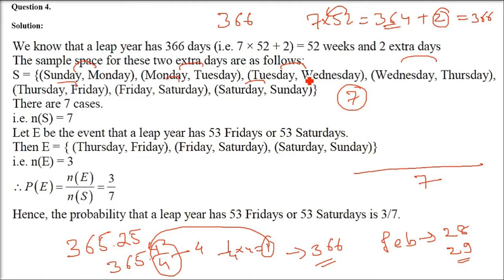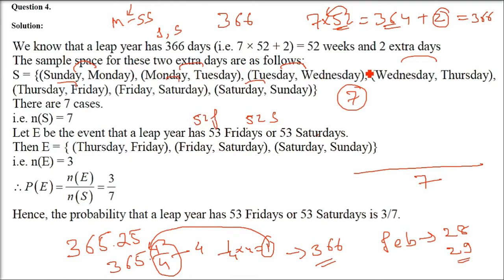What about the possibilities which are favorable to us? So it can have 53 Fridays or 53 Saturdays. So let us see either Friday or Saturday which belongs to this sample space. Okay. So we have Friday and Saturday. Now in the sample space just find where Friday is and where Saturday is.